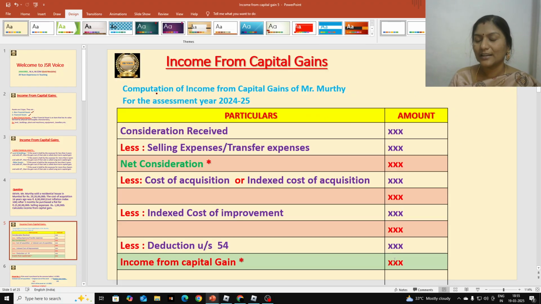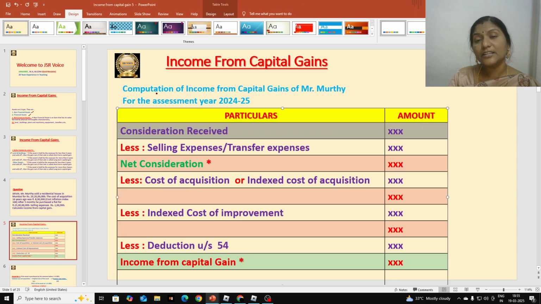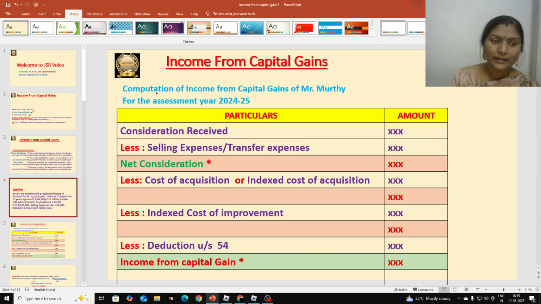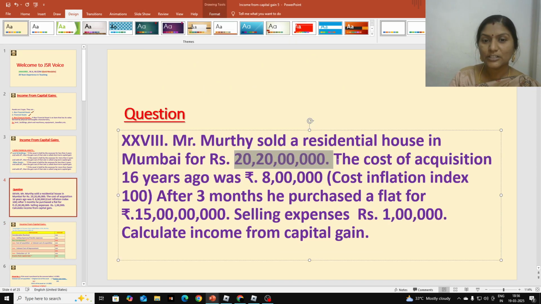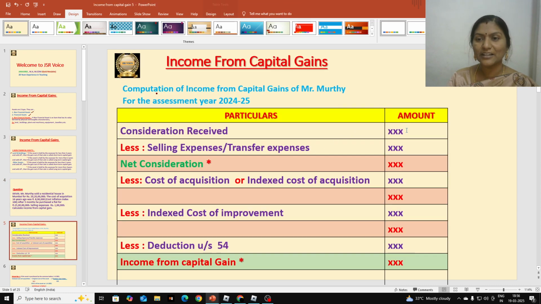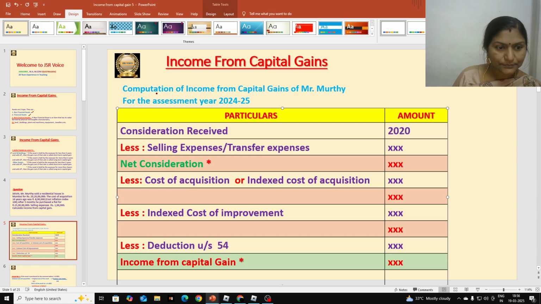Already the columns are ready, the format is ready. We are just going to fill in the values. For all problems, this is the format that we are going to follow. You have to remember that. The first item is consideration received. Consideration received means the selling price of the asset. We already discussed in the question, the selling price is 20 crores 20 lakhs. Let us record it here in the place of consideration received: 20 crores 20 lakhs.